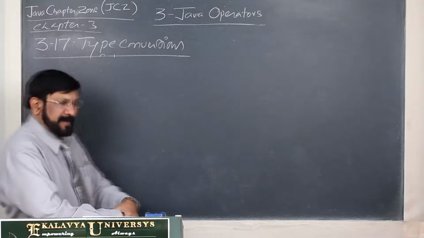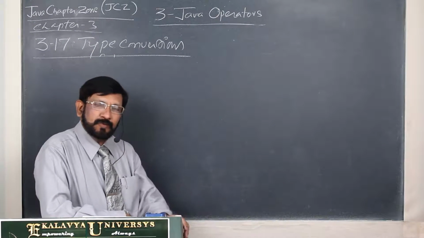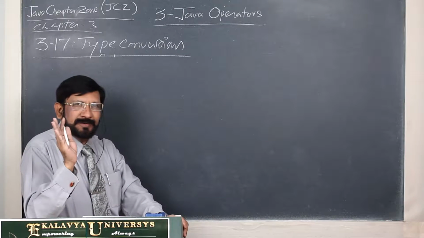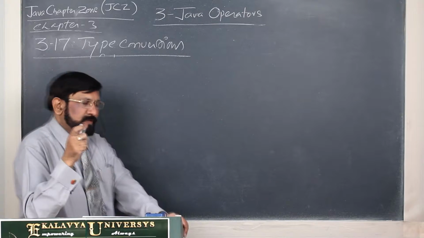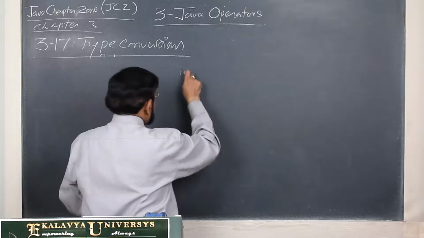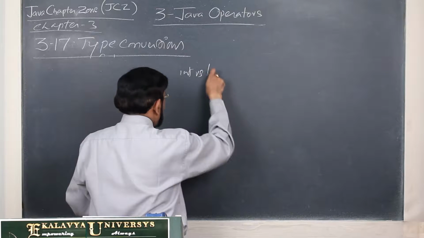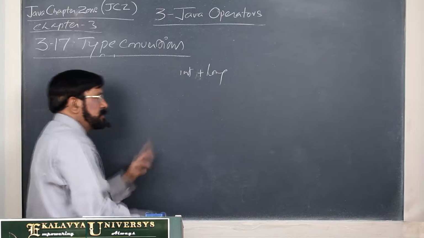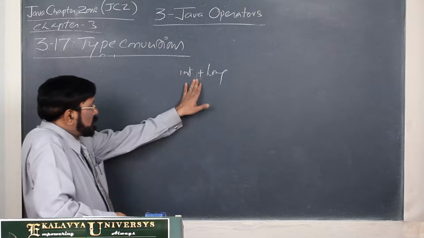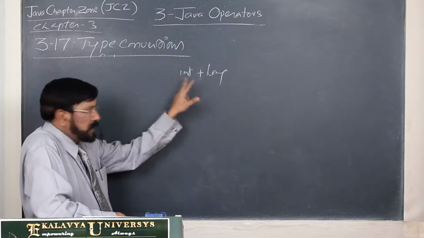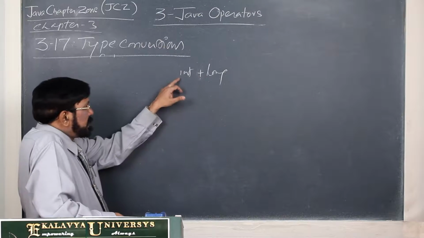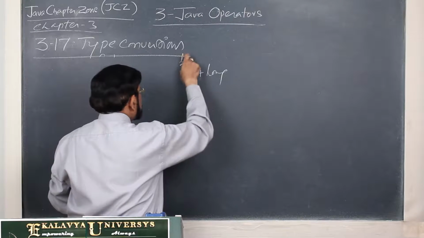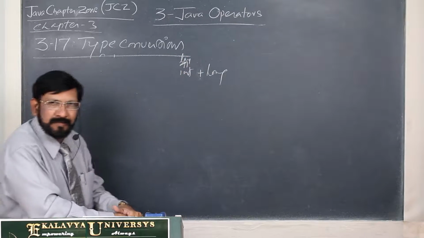Now, you have to practically understand what type promotion is. Actually, the way of storing the value is changed, but the value never changes. That you have to understand. Now, this is the thing. Int versus long you are making. Suppose an int operand plus a long operand you are performing. Then what happens? Actually, these are different types. The int is promoted as long first, then long versus long happens.